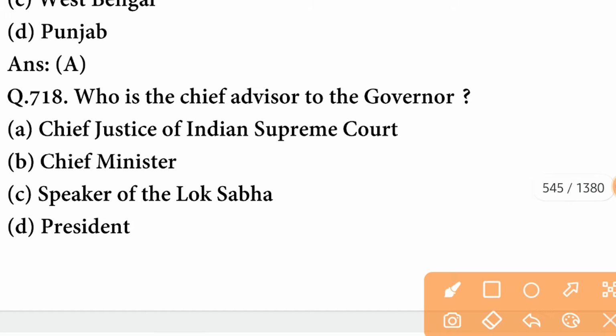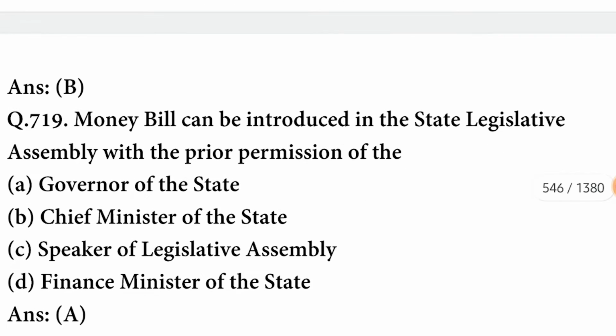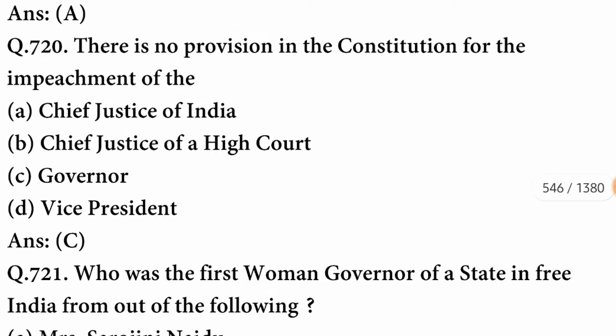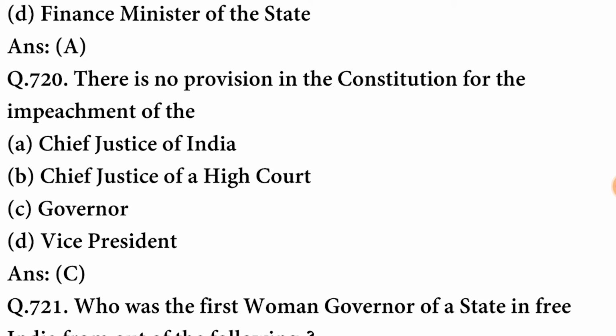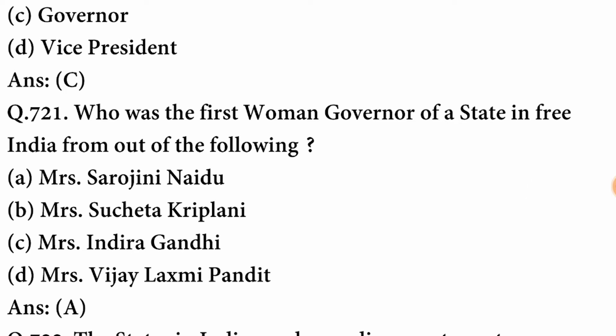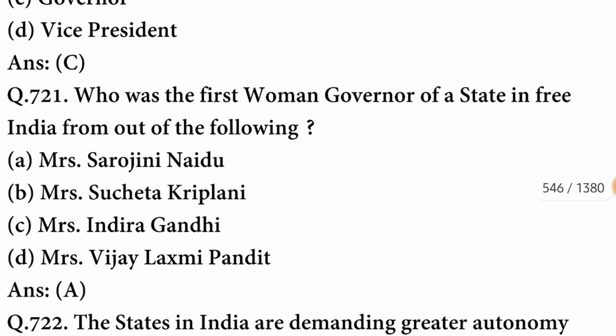Who is the Chief Advisor to the Governor? Chief Advisor to the Governor is the Chief Minister. Money bill can be introduced in the State Legislative Assembly with the prior permission of the Governor of the state. There is no provision in the Constitution for the impeachment of the Governor. Who was the first woman Governor of a state in free India from out of the following? The person was Mrs. Sarojini Naidu.